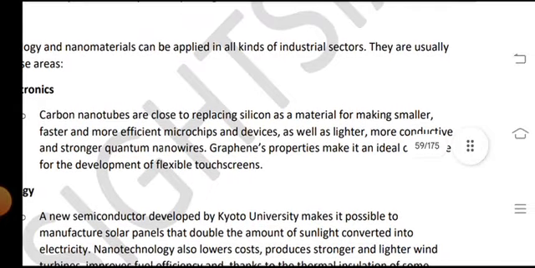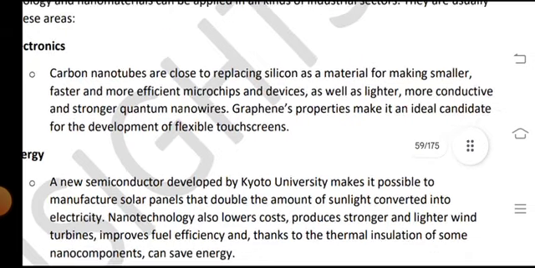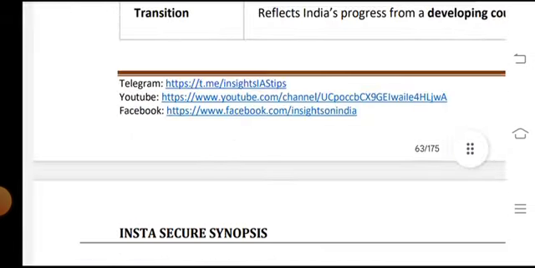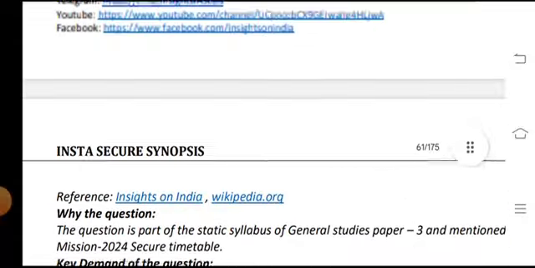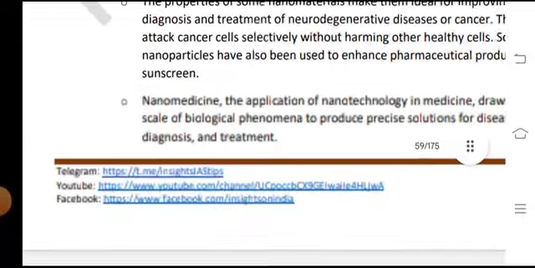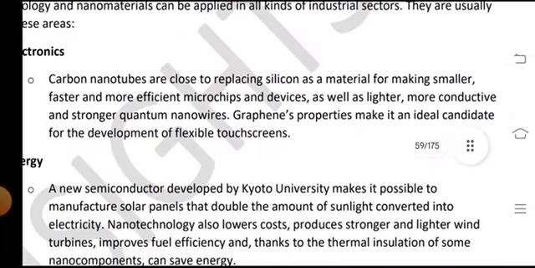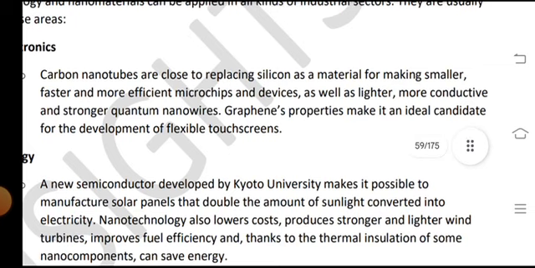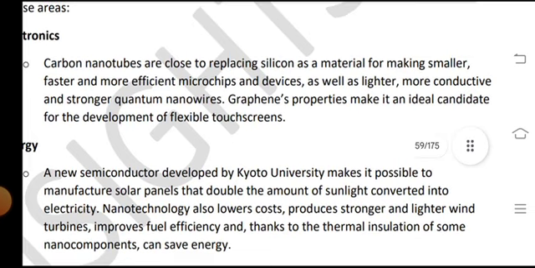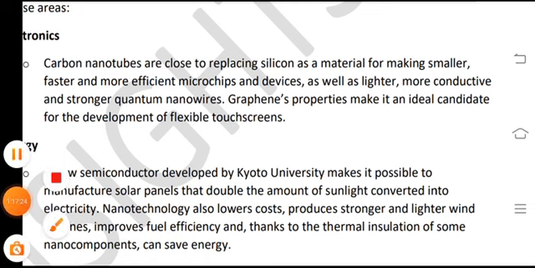Electronics: carbon nanotechnology. Carbon nanotubes are close to replacing silicon and other materials in making smaller, faster, and more efficient microchips and devices, as well as lighter, more conductive, and stronger ones. Quantum and graphene properties make them ideal candidates for the development of flexible touch screens.